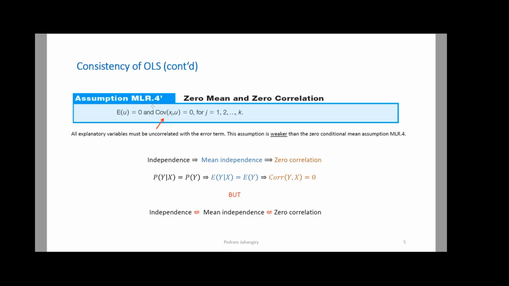I think it was in one of our classes that we talked about how correlation has something to do with the linear relationship between two variables. For instance, if the correlation between x and y is exactly equal to 0, it means that x and y are not linearly related to each other. They can be perfectly nonlinearly related to each other. What was our famous example? y equals x squared.